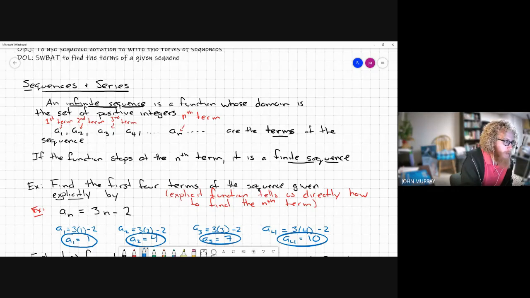Right? So what's the common thing as I go from one term to the other? What's another way I can say how to get from one term to another? What do you see as the pattern? What do I do from 1 to 2, from 2 to 3, from 3 to 4? Anybody?